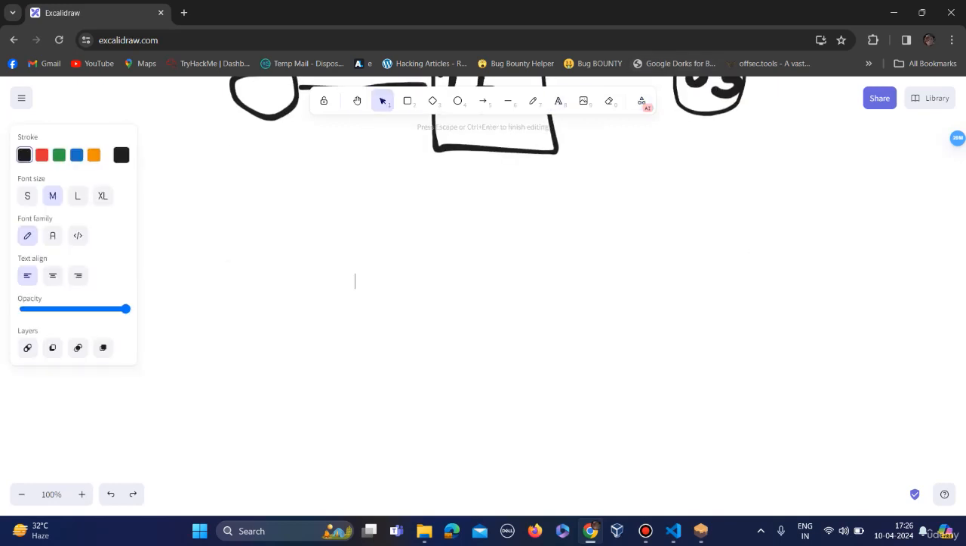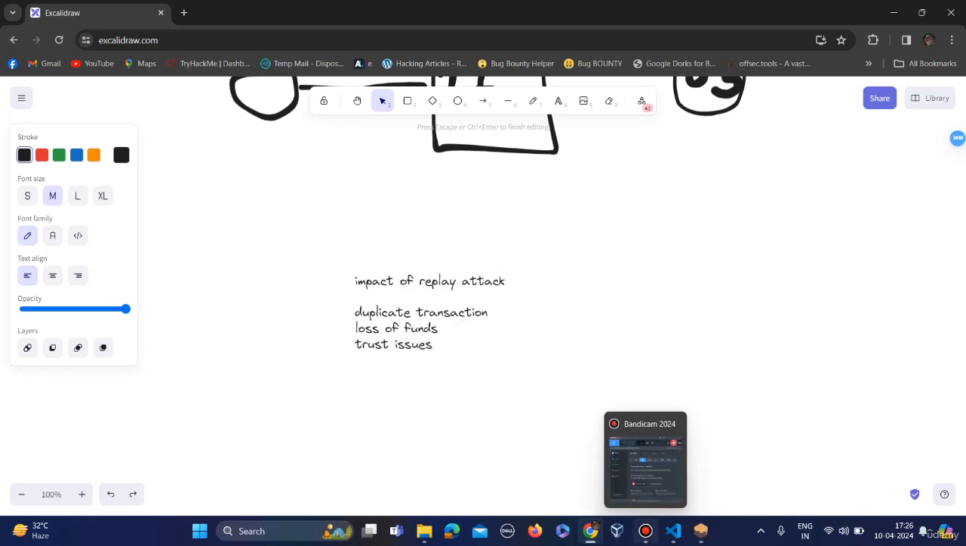Let me write here. Impact of replay attack. So first of all, the first impact is duplicate transaction, which can cause confusion, then loss of funds, as you have seen in the practical I have shown here, and then trust issues, and there are many more, but these are the main impacts of replay attack. Okay, so that's it for this attack.